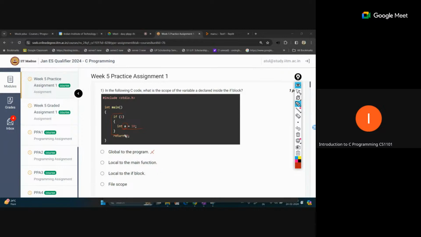Local to the main function: we cannot access it that way either, so this is also not correct. Local to the if block: yes, this is correct, because this variable is local to this if block only. We can access it only inside this if block. So the third option is the correct answer.